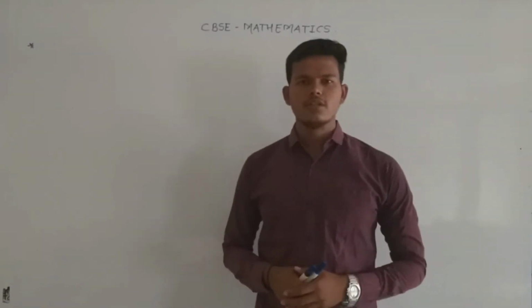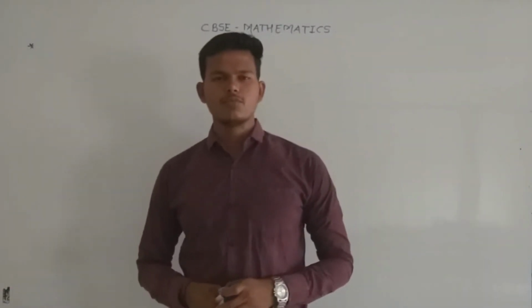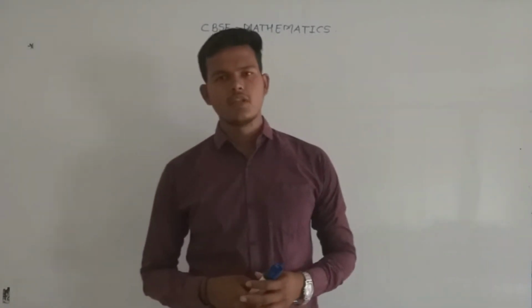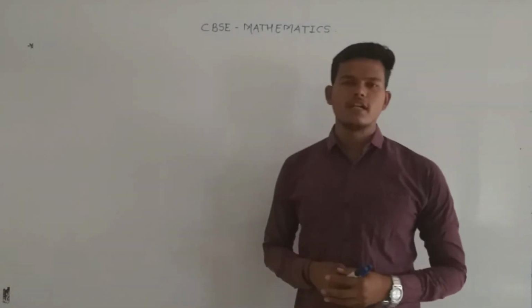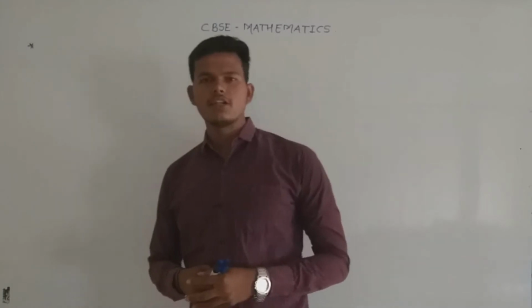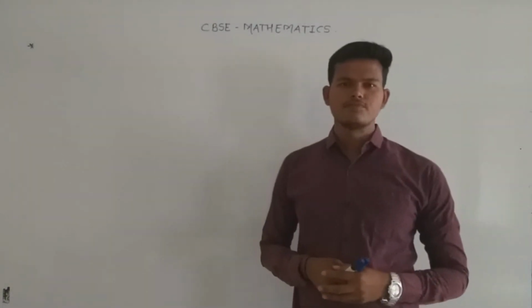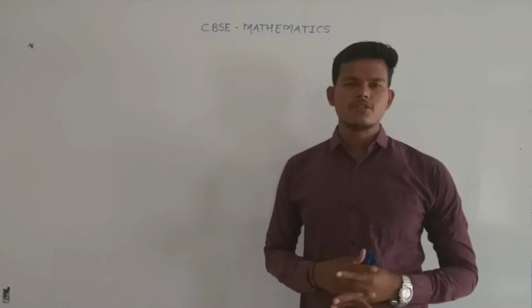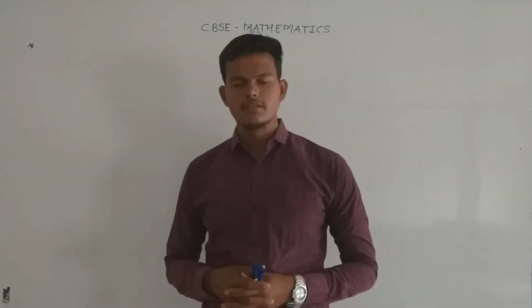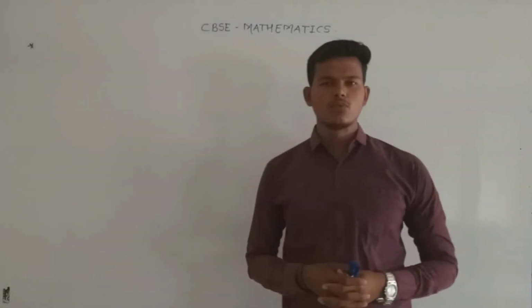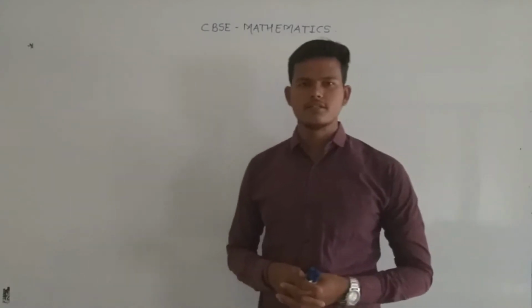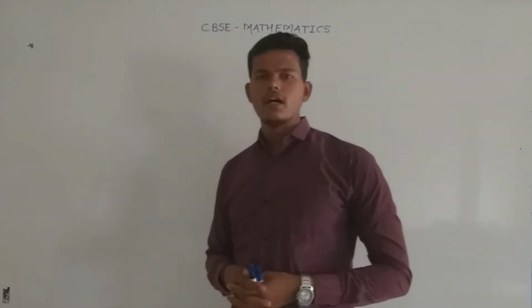So students, in today's lecture we are going to start the next point, that is revisiting irrational numbers. Before that, in the last lecture we had discussed the fundamental theorem of arithmetic, and for the fundamental theorem of arithmetic there are two applications. First, to prove that the decimal expansion of a rational number may be terminating or non-terminating recurring, and the second application is to prove that a given number is irrational, that is, proof of irrationality is the second application of the fundamental theorem of arithmetic.